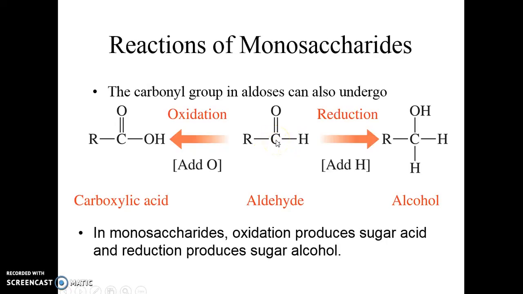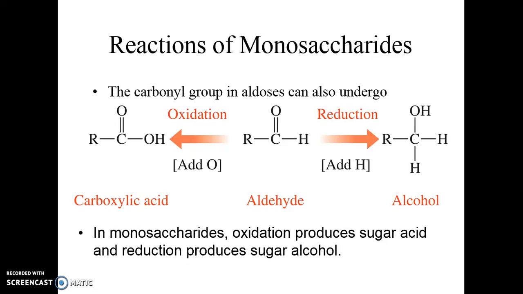Well, let's look at one of these reactions. When I go from aldehyde to carboxylic acid, notice what happens. An oxygen gets inserted here on the carbon, and the carboxylic acid is formed. Remember, adding or gaining oxygen, which the carbon does there, is oxidation. If I take the carboxylic acid and change it to an aldehyde, that is reduction.